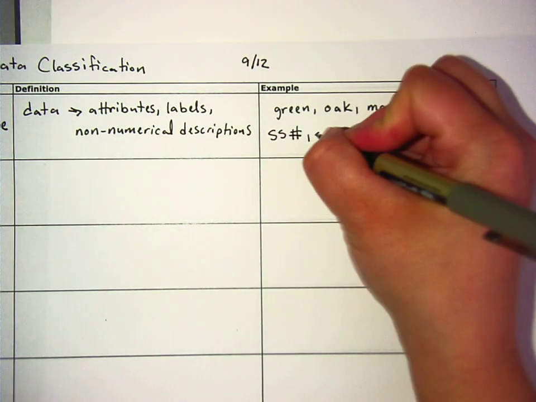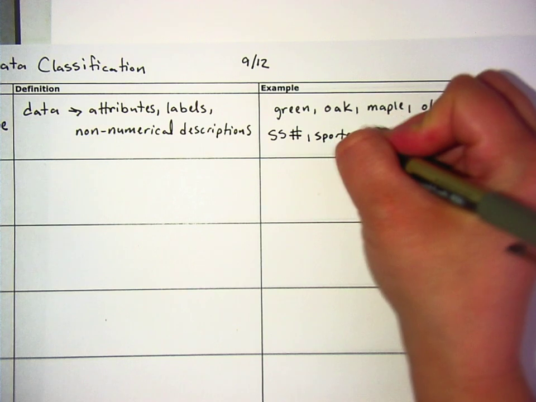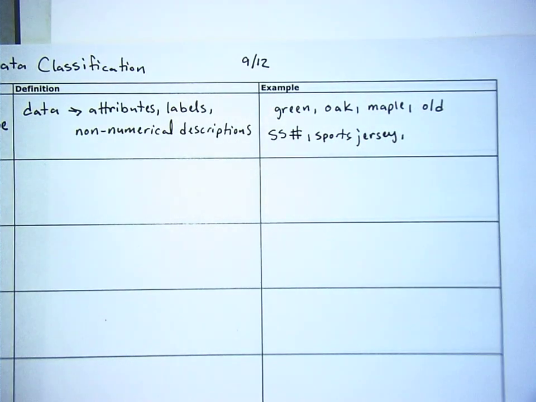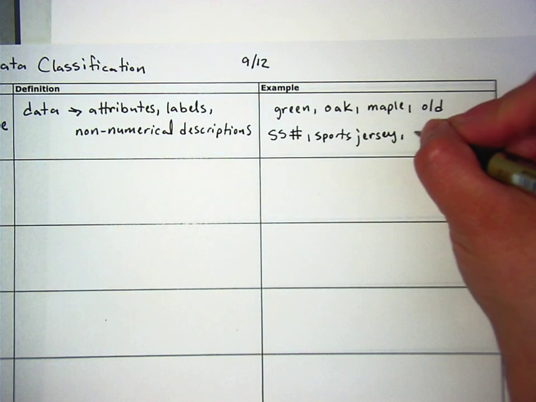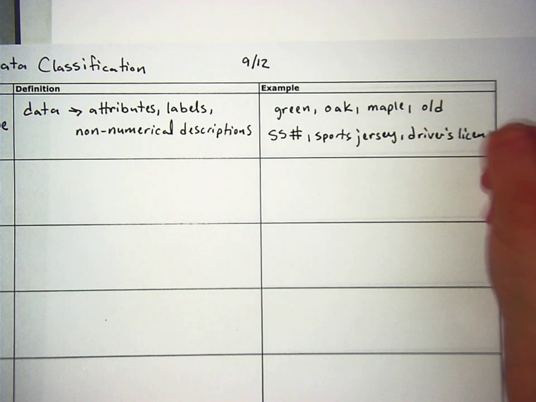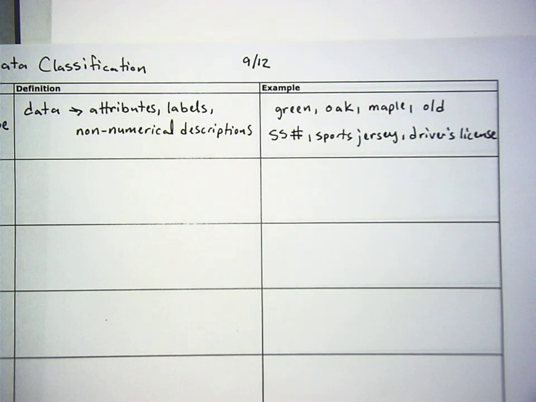Another thing would be like a sports jersey. It's not like, oh, I'm number 1 because I'm the best on the team, or because I'm the tallest on the team, or I'm the fastest. You picked the number 1 as your jersey number. That's why you're number 1. Driver's license. These are just numbers that identify you. They are not meaningful.